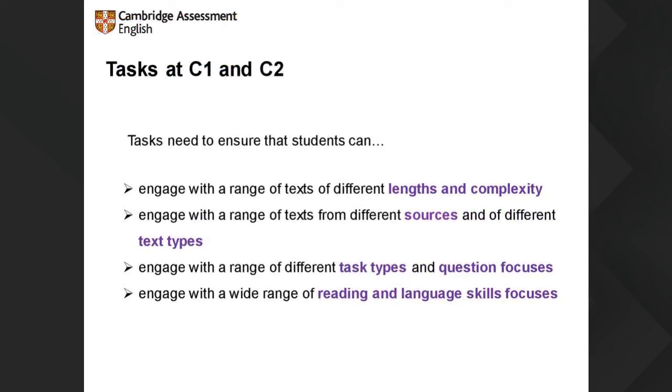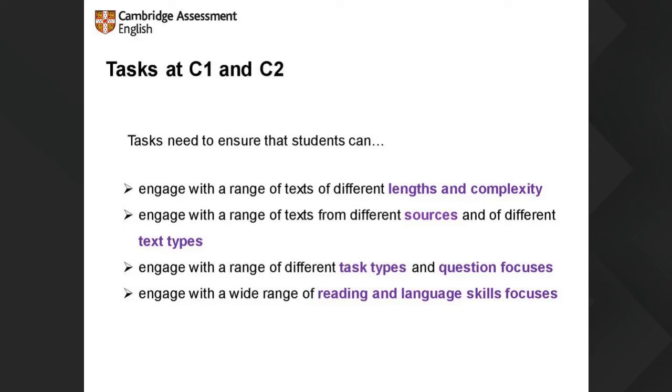So, bearing this in mind, tasks at C1 and C2, Victoria, what do they need to ensure? They need to ensure that students can engage with a range of texts, as we've seen, of different lengths and complexity, also that come from different sources and are of different text types. Also from a task perspective, George? Engaging with a range of different task types and question focuses, and again, a wide range of reading and language skills focuses.